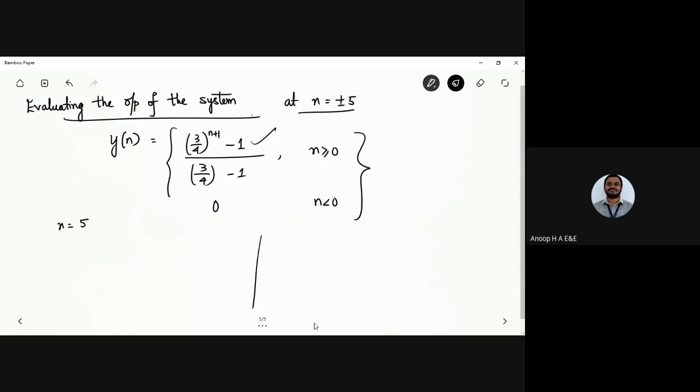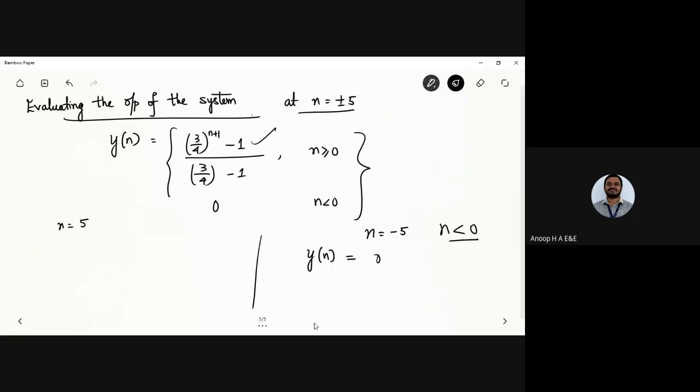Can you quickly tell me, for n equal to minus 5, what would be y of n? Anyone can unmute themselves and let me know. 0. Yes, exactly. Because n is less than 0, y of n is equal to 0. Any value, be it minus 4, minus 5, or even minus 0.001, gives y of n equal to 0.